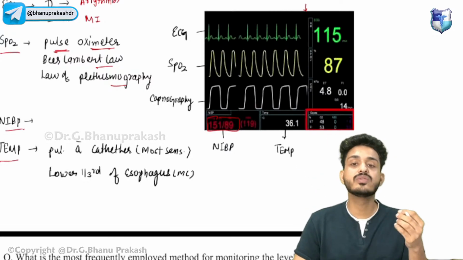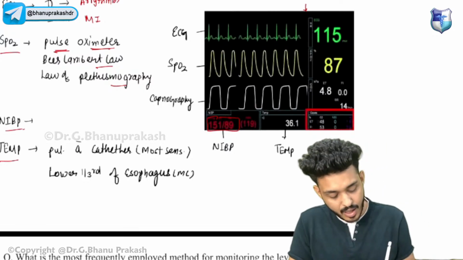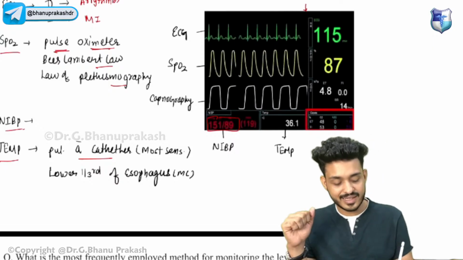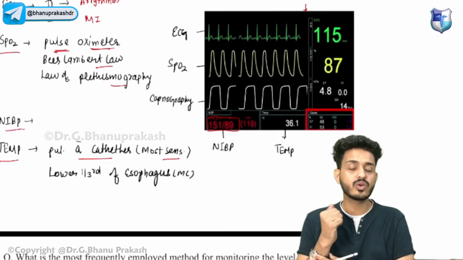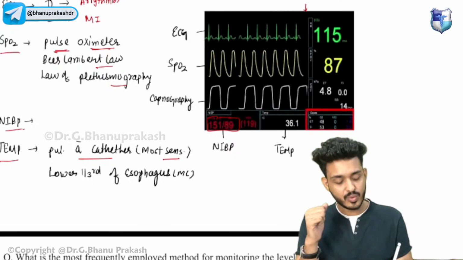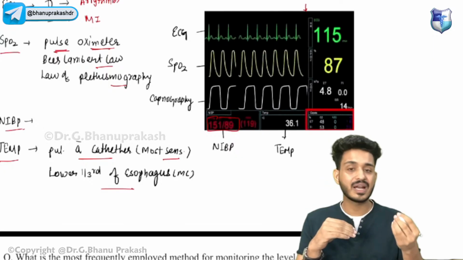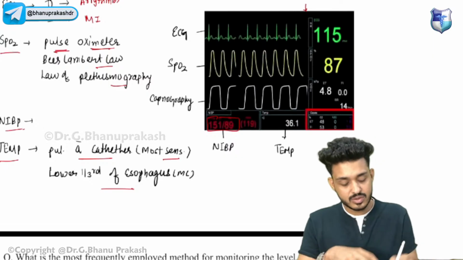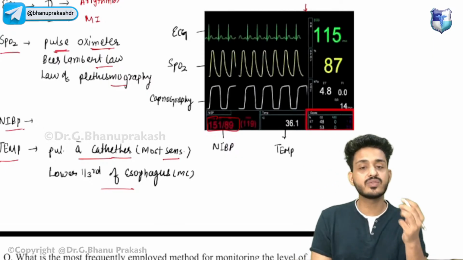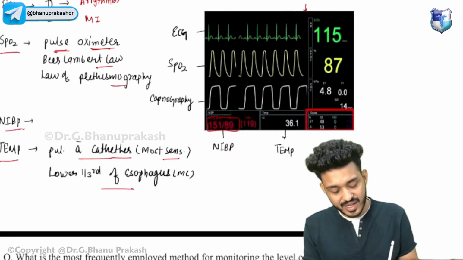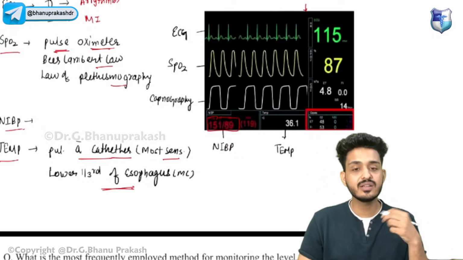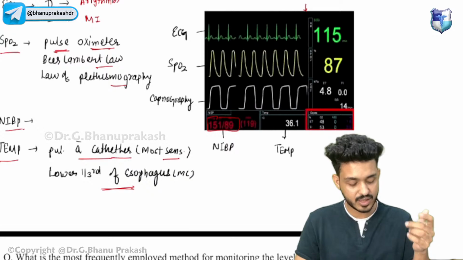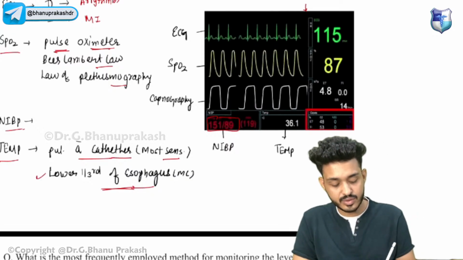For temperature, we have a catheter known as the pulmonary artery catheter. That is the most sensitive one, but we are not using that for every patient. Remember, I'm not talking about the body temperature, I'm talking about the core temperature. So the pulmonary artery catheter is the most sensitive one, but we are putting the temperature probe in the lower one third of the esophagus. That is what we are doing most commonly.